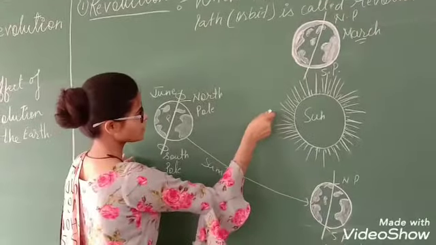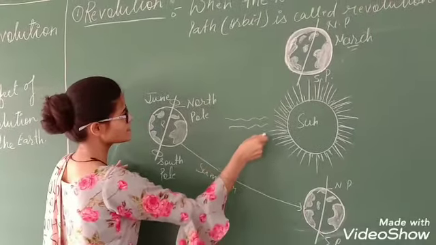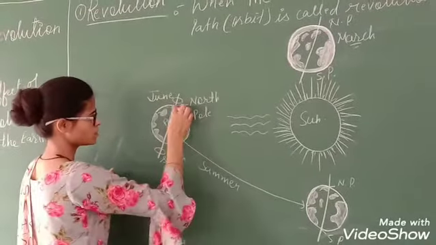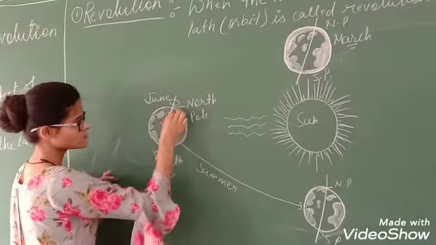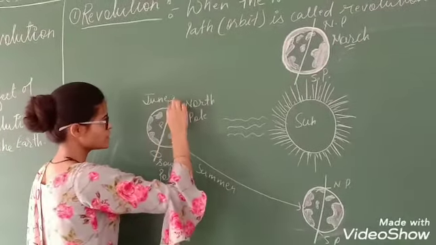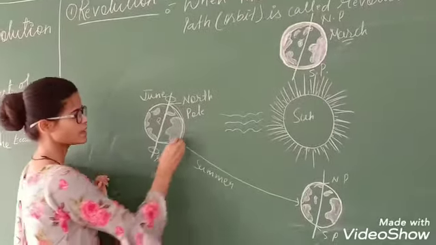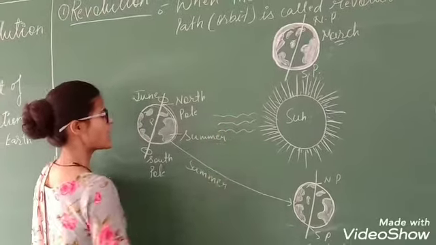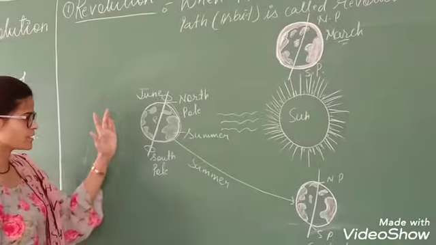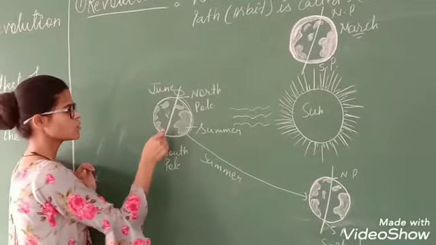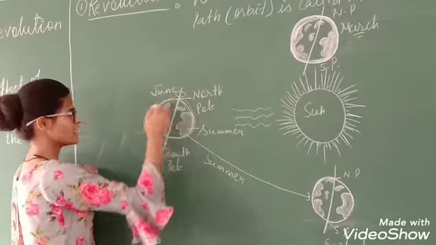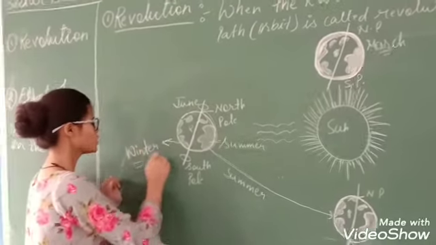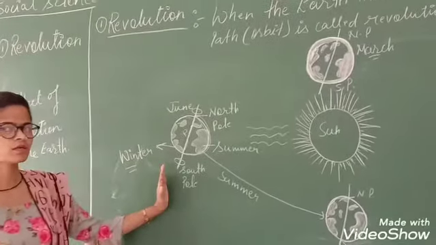When the rays of the sun fall directly on the North Pole, that means in this whole area, then this part will experience summer, and the opposite part, the south part, will experience winter. So this month we call June.